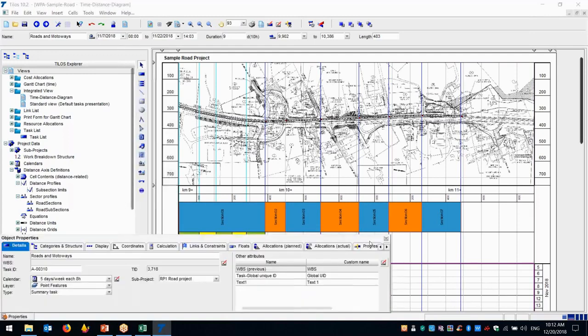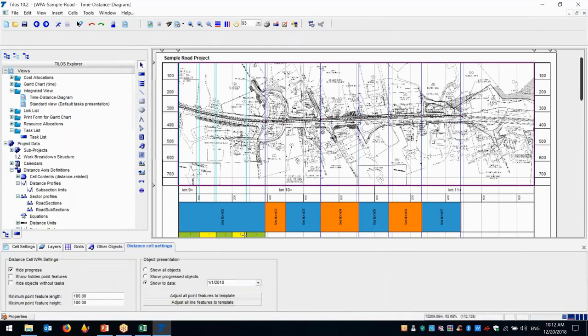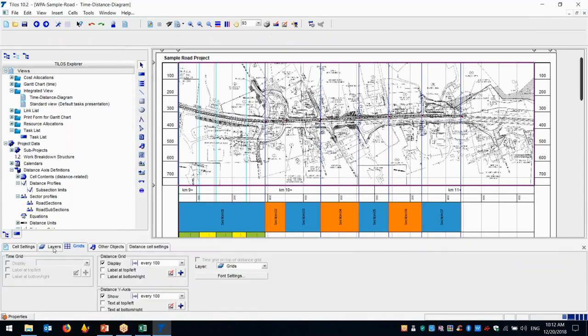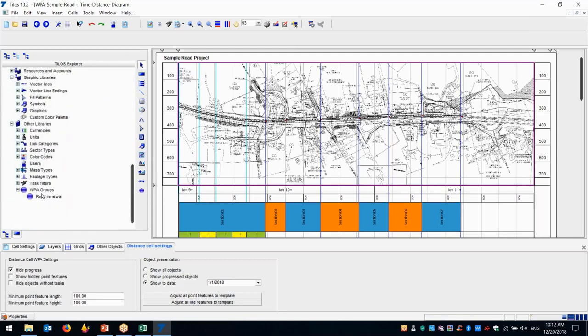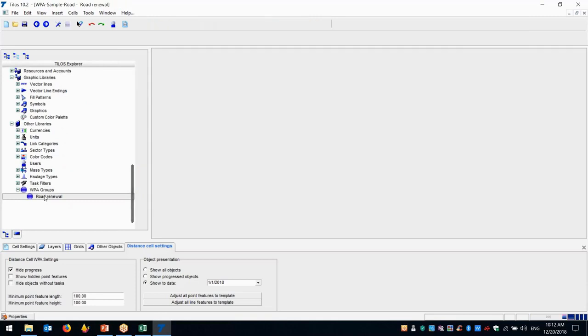Let me show you how. Here we can select, for example, the object for distance cells. I would also like to make a what-if analysis to know how my project will progress. Before this, I want to show the legends for progress.